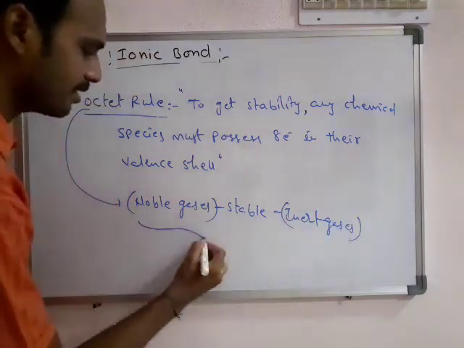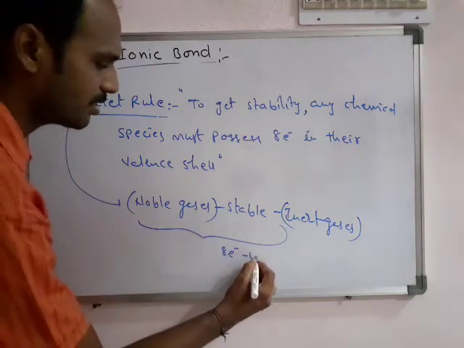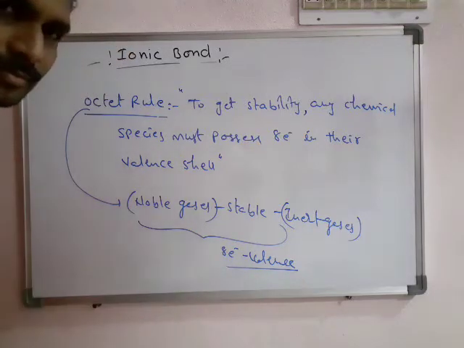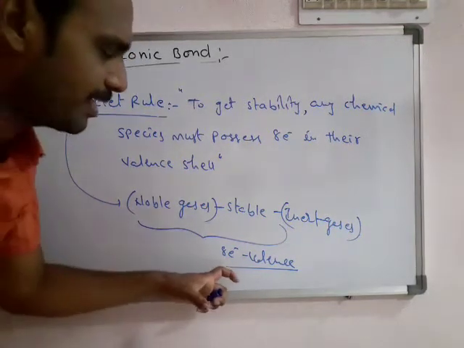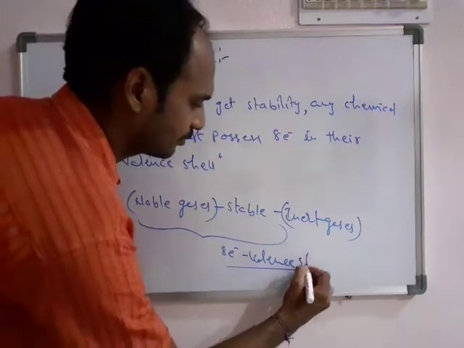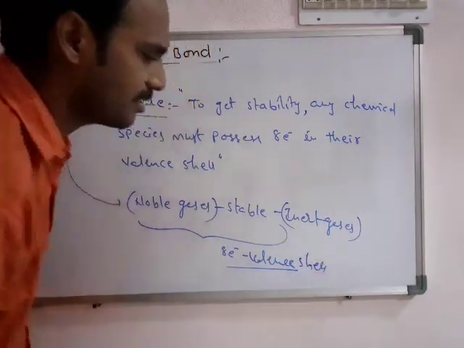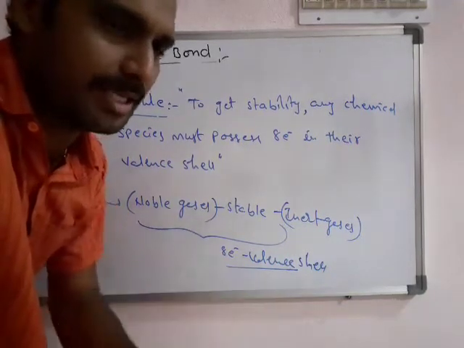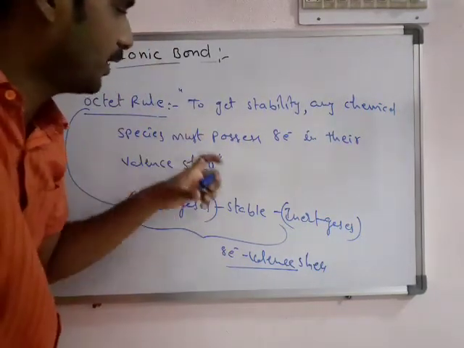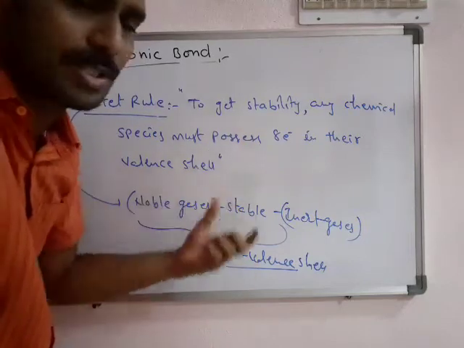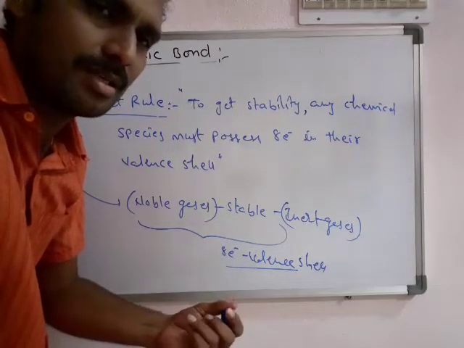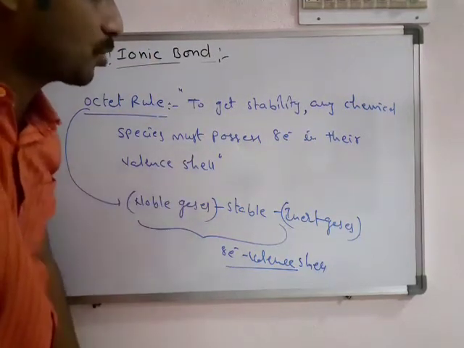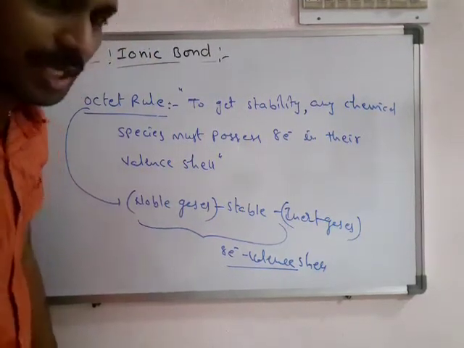Inert gases have 8 electrons in their valency shell, that's why they are stable. By thinking this, they concluded that all chemical species, any atoms, to get stable, must possess 8 electrons in their shell. That is called the octet rule.